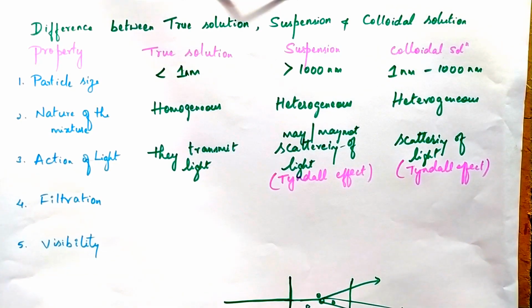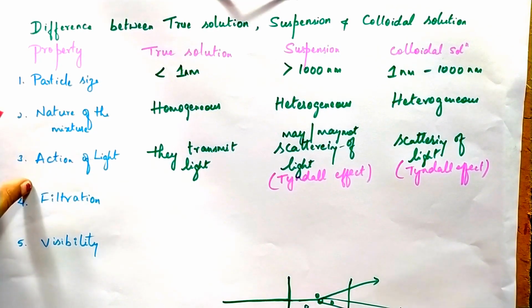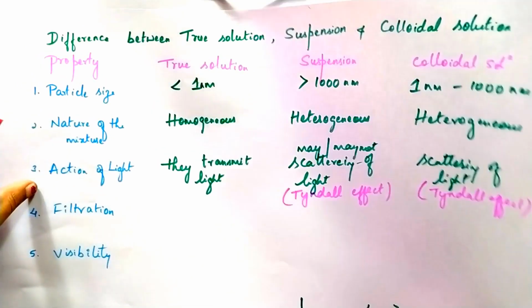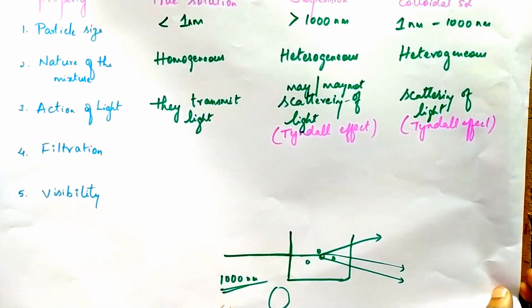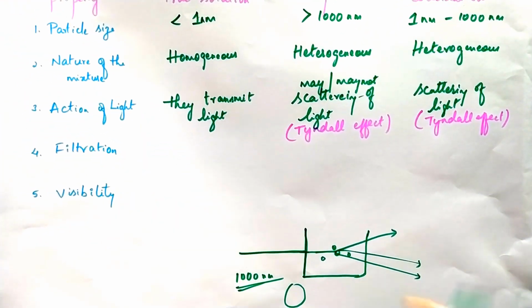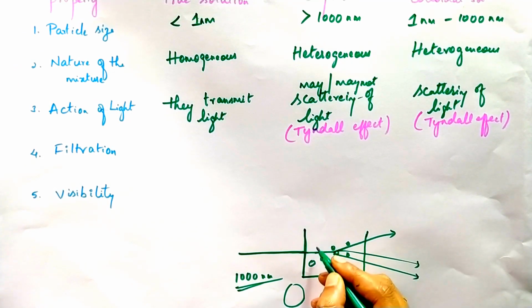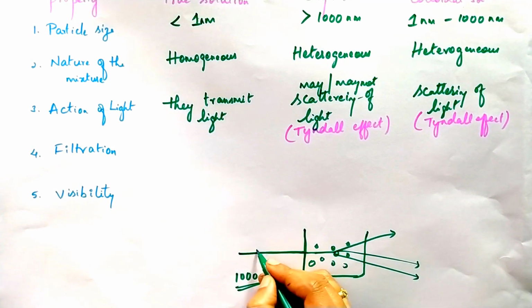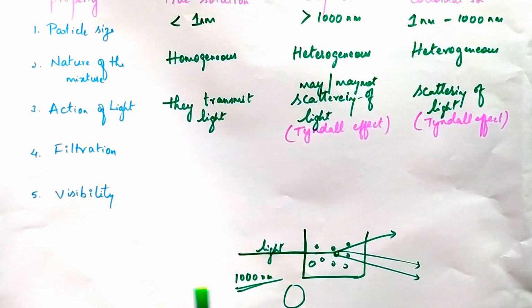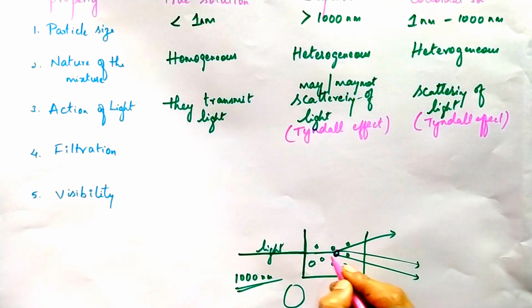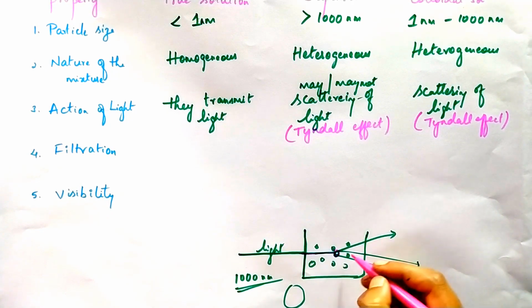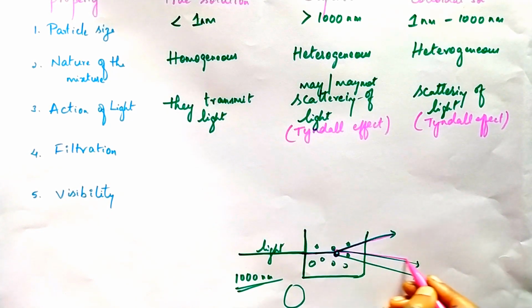That means, if I take a colloidal solution where the particles are present, when the light is incident on the particle, the light gets scattered.